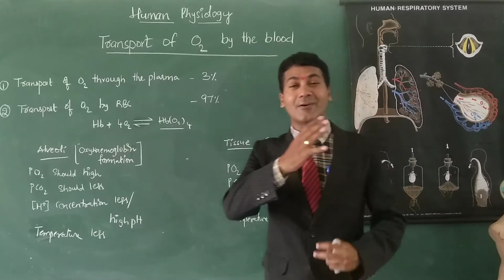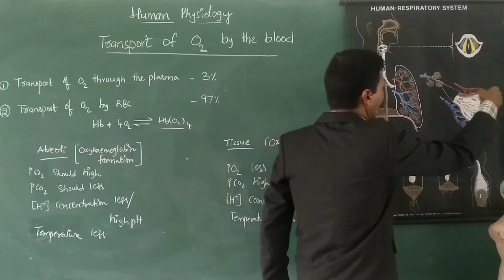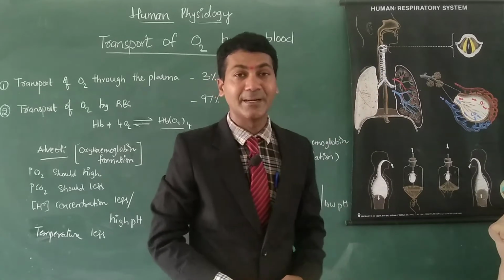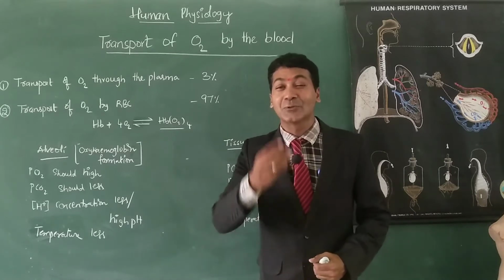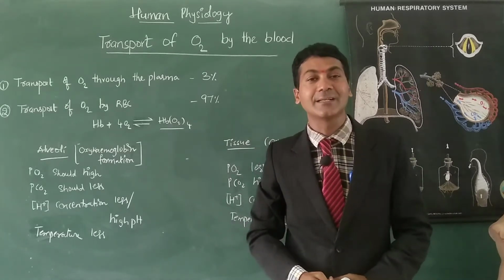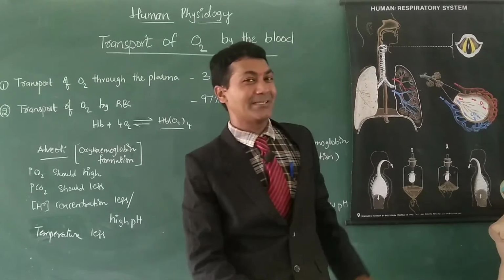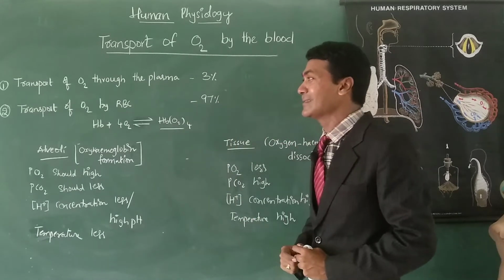When oxygen reaches the lungs, it immediately diffuses through the capillaries into the blood. Blood contains water, so it dissolves in water. So 3% of oxygen is transported by the blood in the dissolved state, and the remaining 97% of oxygen is transported